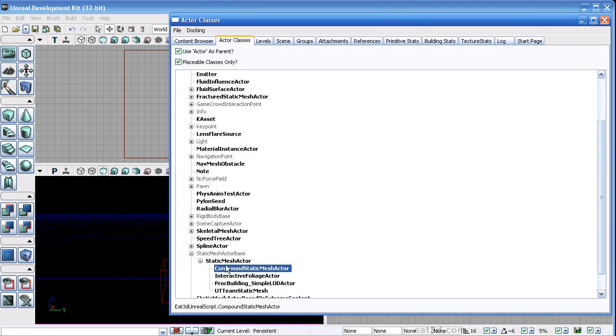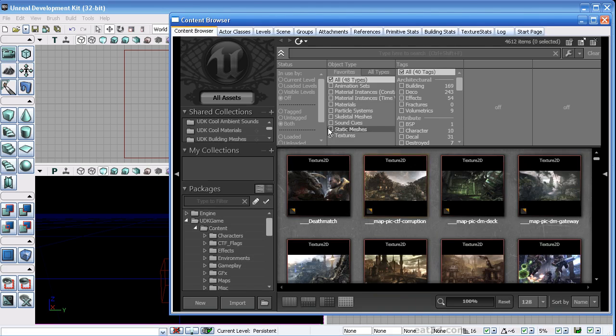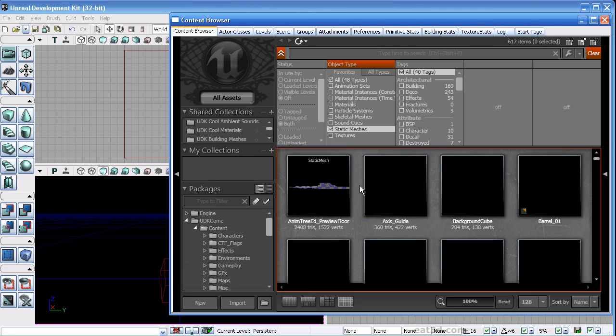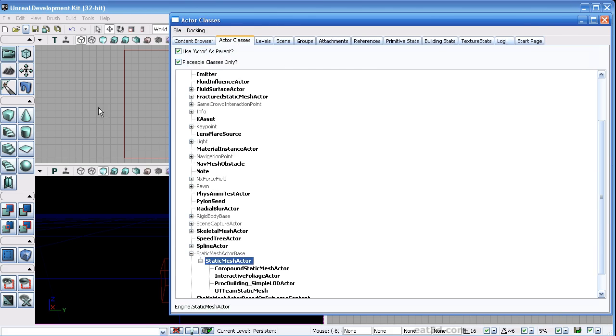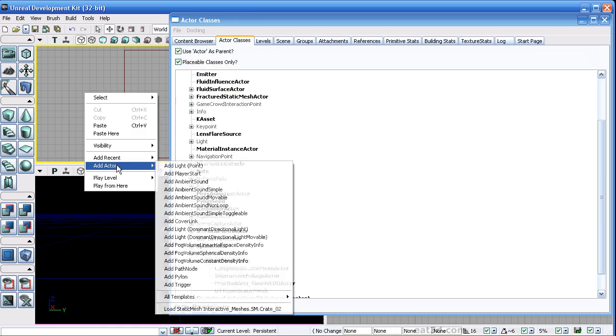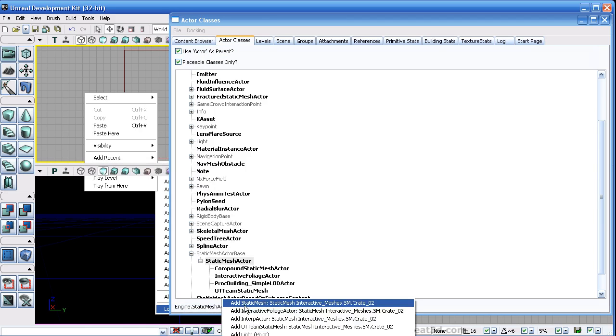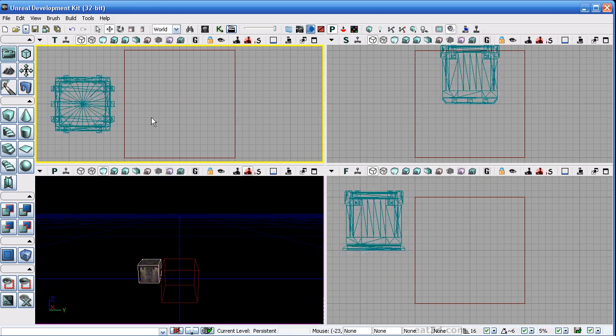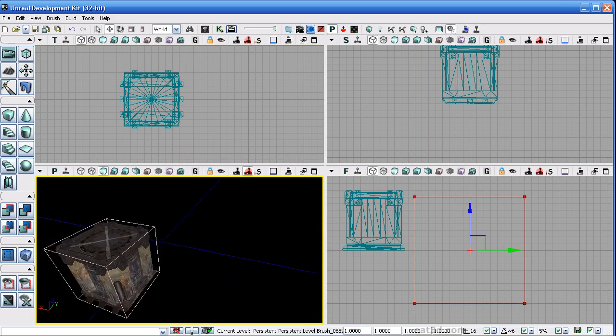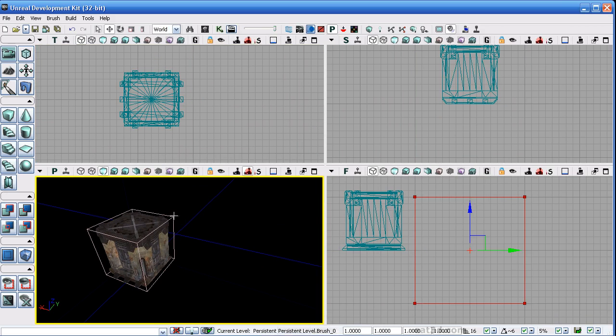So just to compare what the difference is, I mean, we've looked at it in the script, but I'll go ahead and drop in an instance of the regular static mesh actor. So we'll jump over to the content browser, go ahead and select this create mesh. I'm going to make sure I have static mesh selected. I do. I'm going to right click, add actor. Need to load the mesh into memory first. And so now I get this option to place the static mesh. All right, so there we go. There's our typical static mesh box.